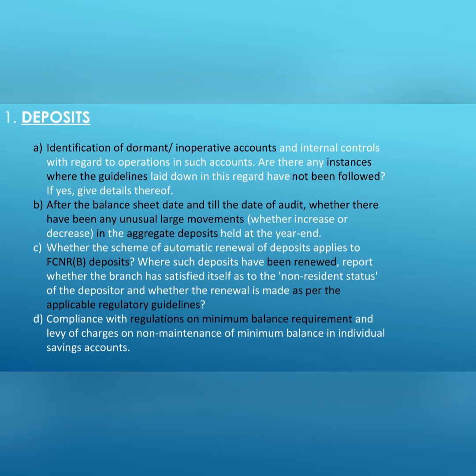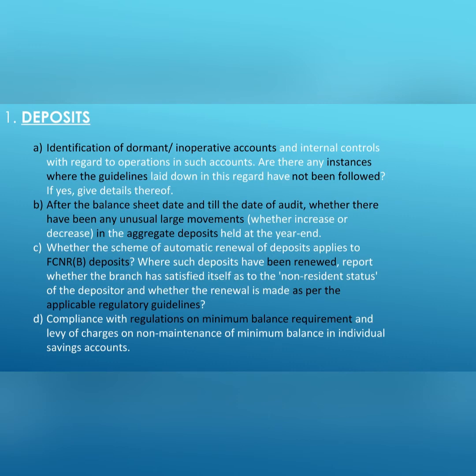Clause C asks whether FCNR deposits are also automatically renewed. If yes, whether the bank has satisfied itself of non-resident status of depositor. For this, we need to understand the system of renewal of FCNR deposits from the branch officials. On the basis of the same, we need to check whether the bank is following the related guidelines or not and report accordingly.